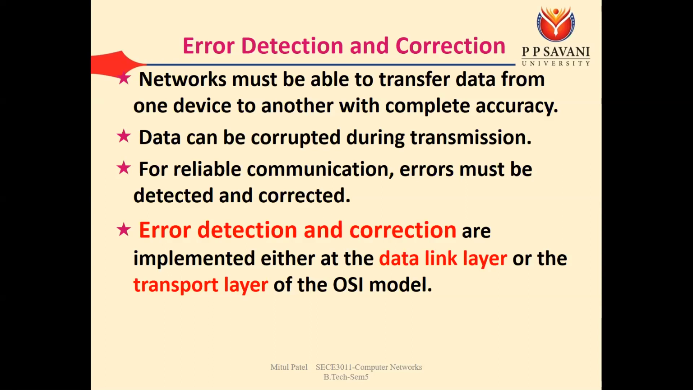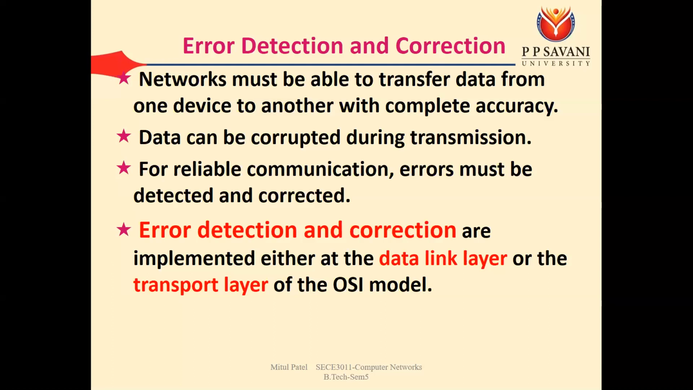So if one of the bits is changed, then for reliable communication, errors must be detected and corrected. If one or multiple bits are changed, that should be detected at the receiving side. Error detection and correction are implemented either at the data link layer or the transport layer of the OSI model. The difference is that at the data link layer it is mainly responsible within the frame.